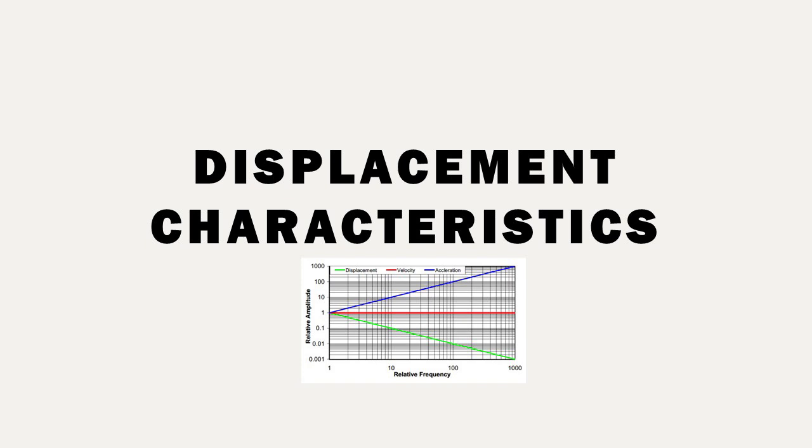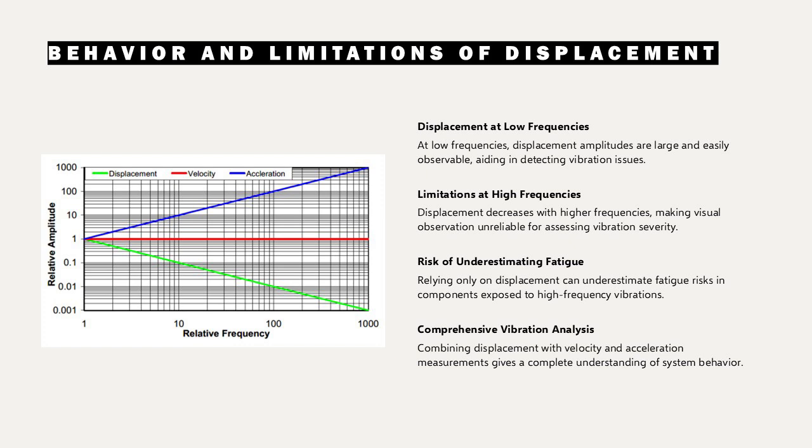Displacement characteristics, behavior, and limitations of displacement. Displacement refers to the distance a vibrating component moves from its equilibrium position during oscillation. At low frequencies, displacement amplitudes are relatively large, making it easier to observe visually. However, as frequency increases, displacement decreases significantly for the same energy input, rendering visual observation unreliable for assessing vibration severity.